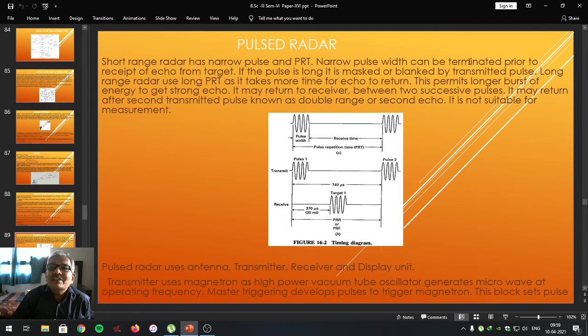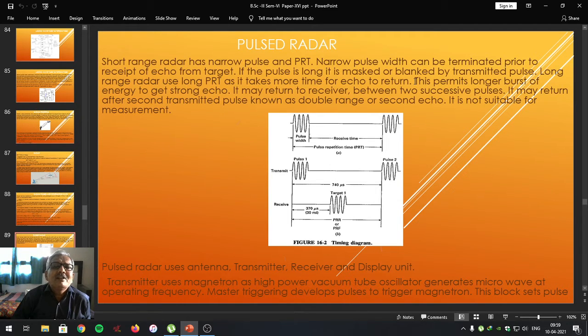A narrow pulse width can be transmitted prior to the receipt of the echo from the target. If the pulse is long, the echo is masked or blanked by the transmitted pulse. A long range radar uses a long pulse repetition time, as it takes more time for the echo to return.